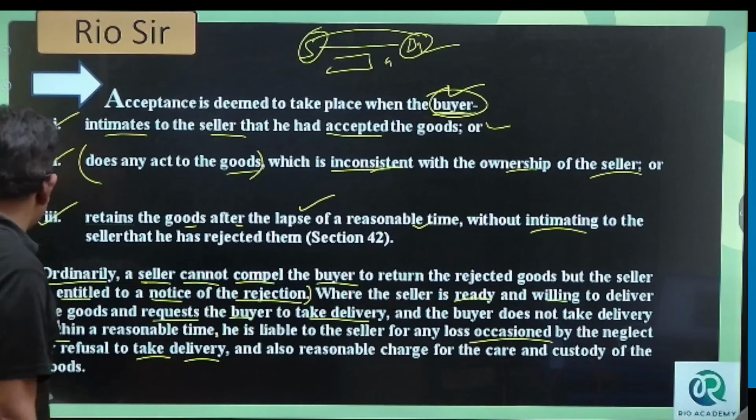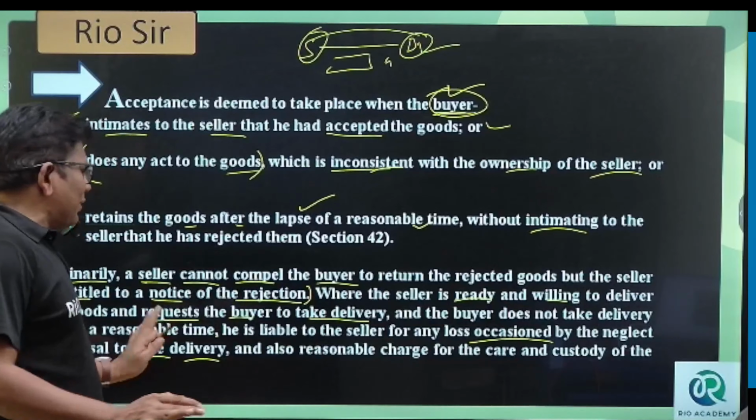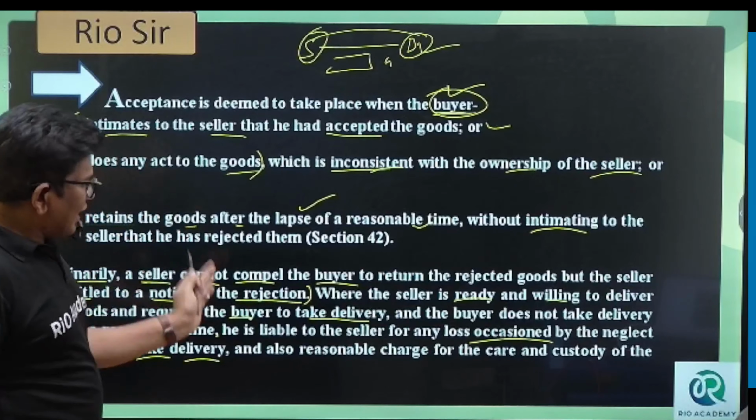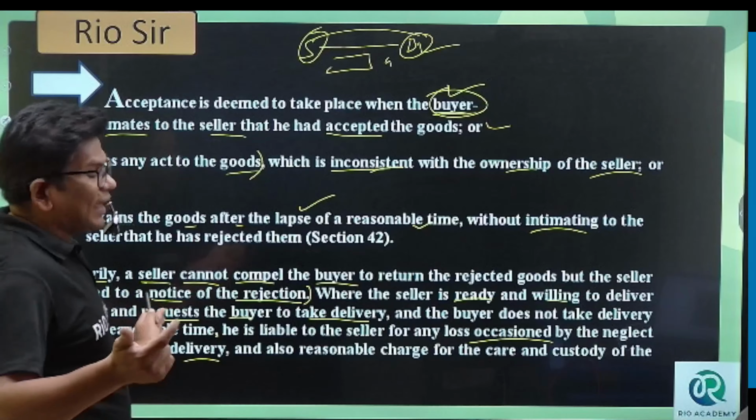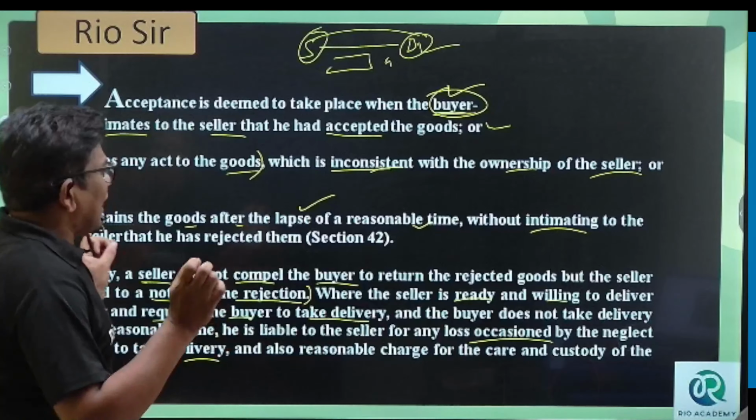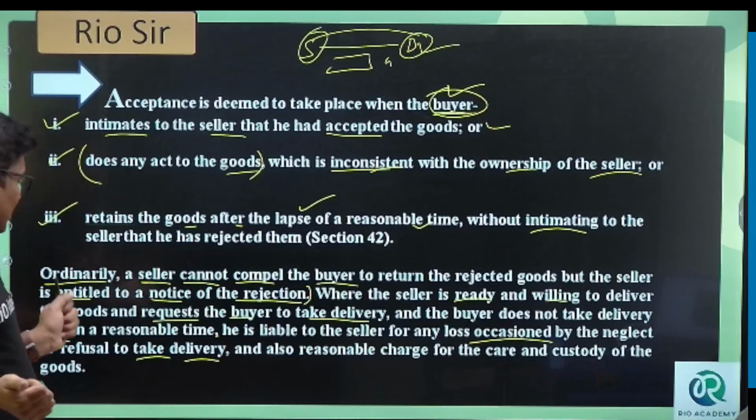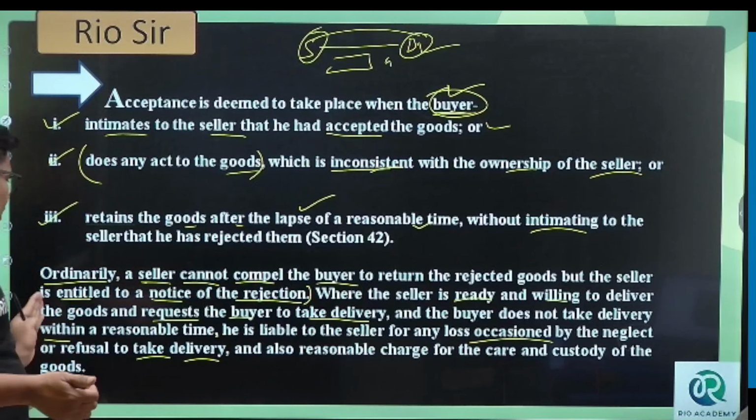Where the seller is ready and willing to deliver the goods and requests the buyer to take delivery, and the buyer does not take delivery within a reasonable time, he is liable to the seller for any losses that happened because of his negligence or refusal to take delivery, and also for reasonable charges for care and custody of the goods.